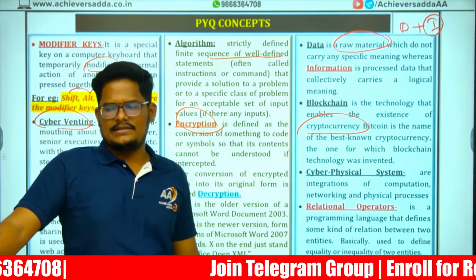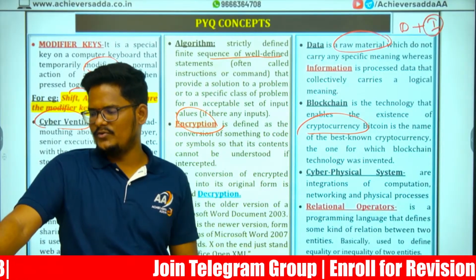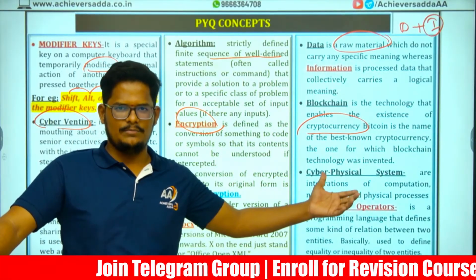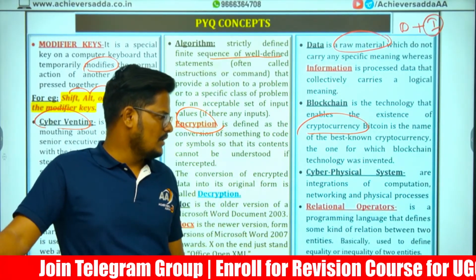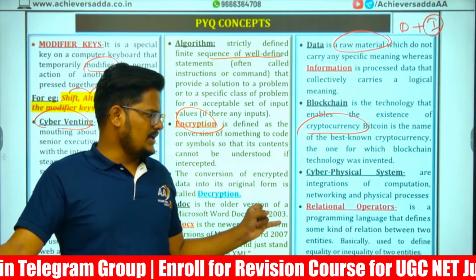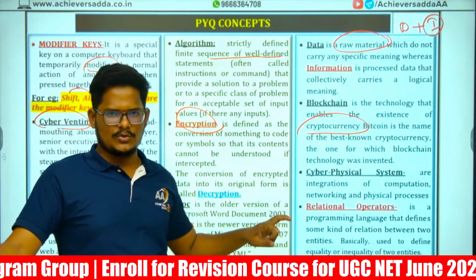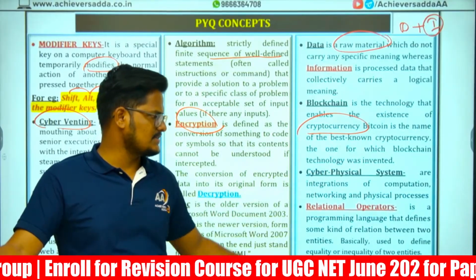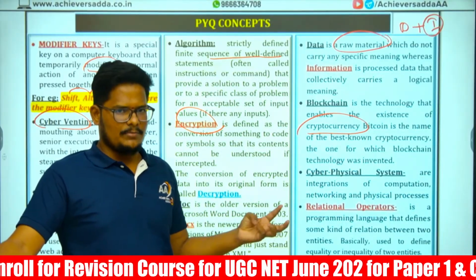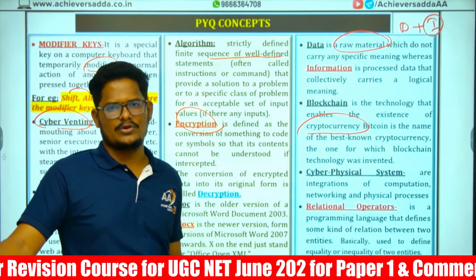Next, CPS, Cyber Physical System. The full form is a PYQ. This is computational networking and physical process. Together we call it a cyber physical system, integrating computational networking plus physical process.